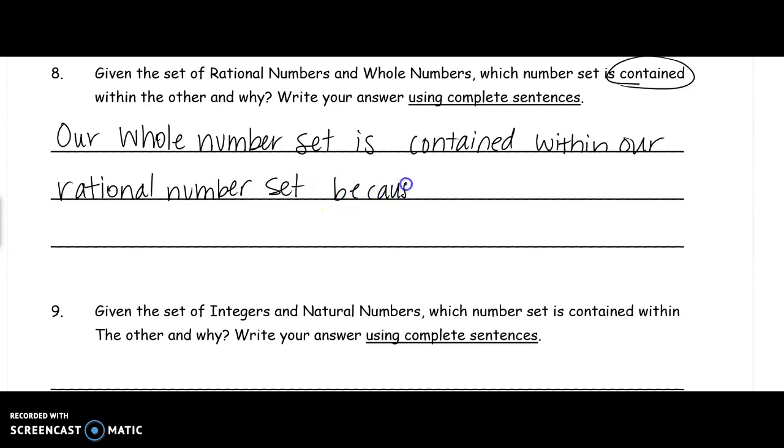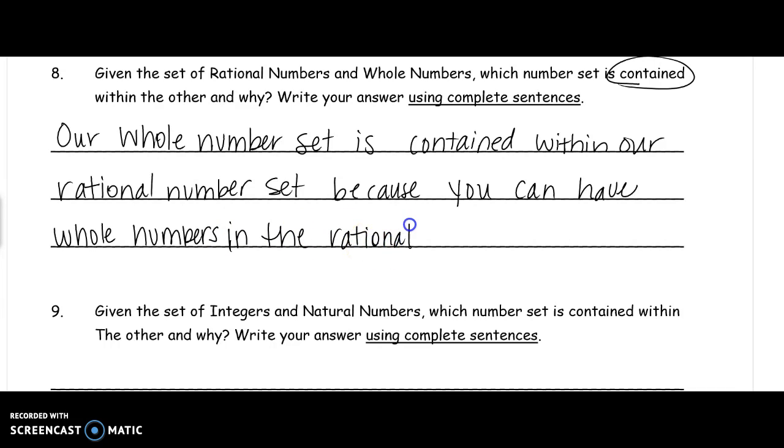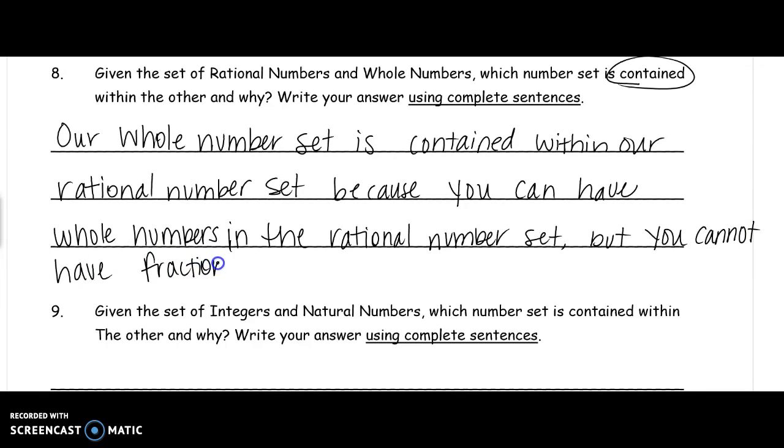Because you can have whole numbers in the rational number set, but you cannot have fractions within the whole number set.